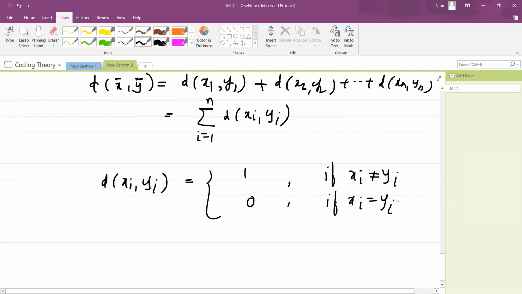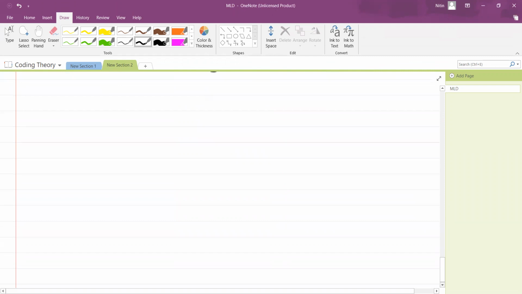It is just like the distance that you have seen in your discrete metric space in your real analysis course. Okay, so that is the meaning of this Hamming distance.